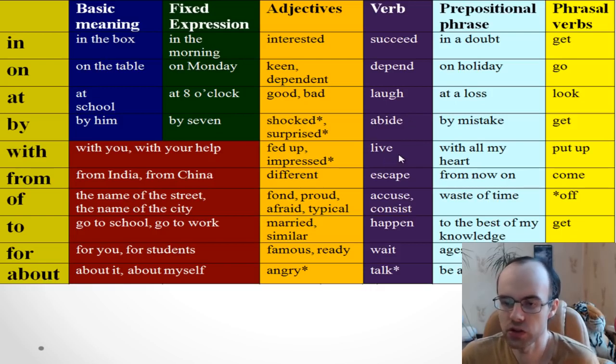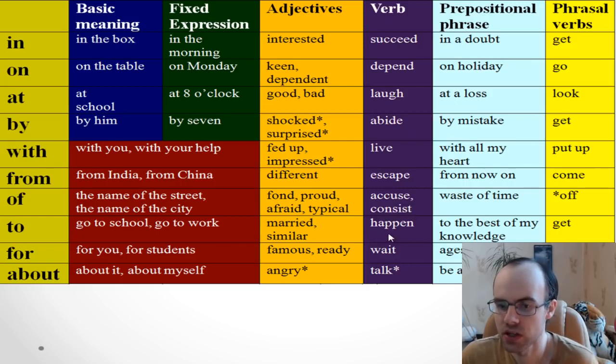Live with, just an ordinary preposition in an ordinary context. So he lives with her, or together. Escape from. So they escaped from the police. It means they ran away. Next, accuse of. He was accused of murder. So other people thought that he had murdered someone. Consist of. So you see that this presentation consists of several slides. There are several slides in this presentation.